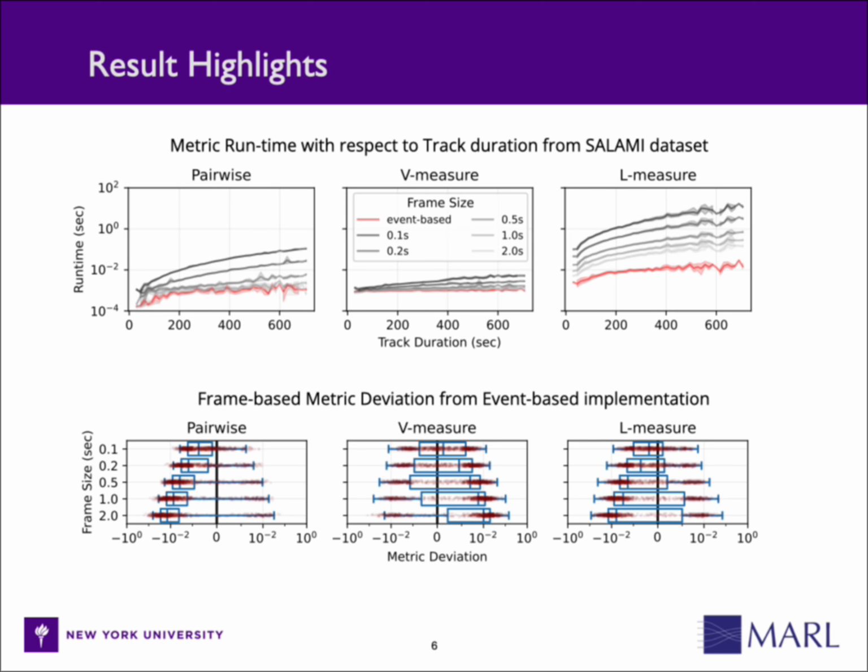While picking a coarser frame size does make the frame-based implementations faster, they do compromise in metric accuracy as expected. Their deviation from the event-based versions are shown in the bottom figure. While our experiments show that the overall metric deviations are small, mostly within 0.01, the frame-based PFC and L measure tend to underestimate their event-based versions on average, and the frame-based V measure tends to be an overestimator.